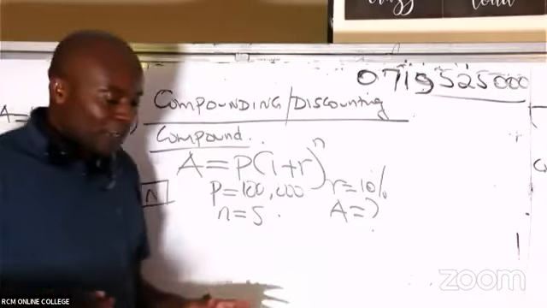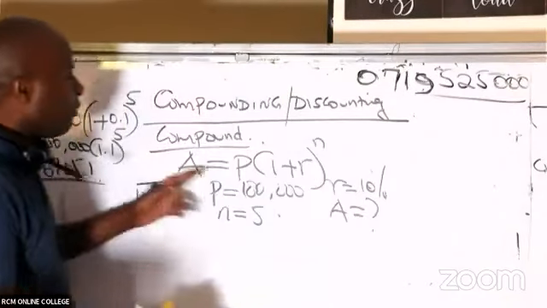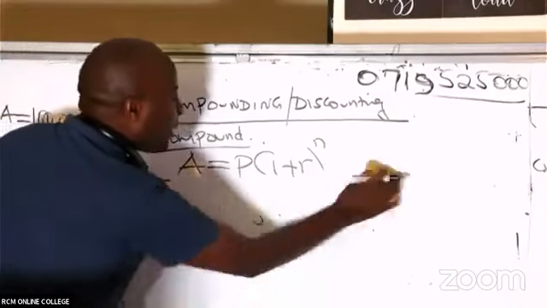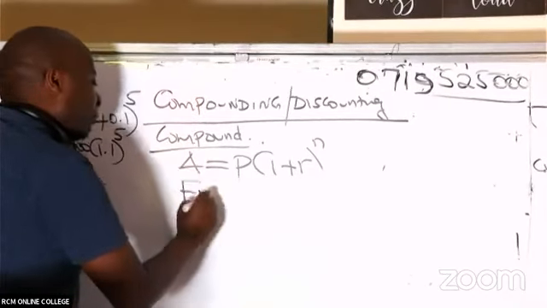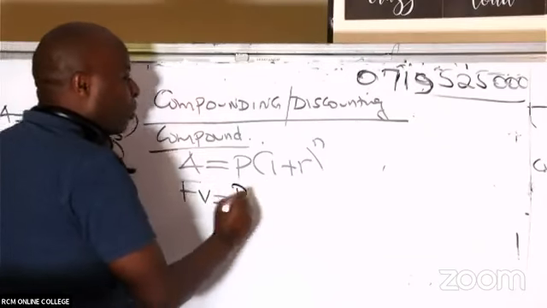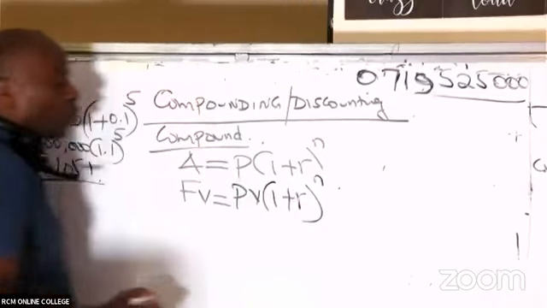And now that is what connects my arguments today. Today I've got very good arguments, ladies and gentlemen. What I'm saying here, from this formula, is something very important: that future value equals present value into 1 plus r raised to power n.